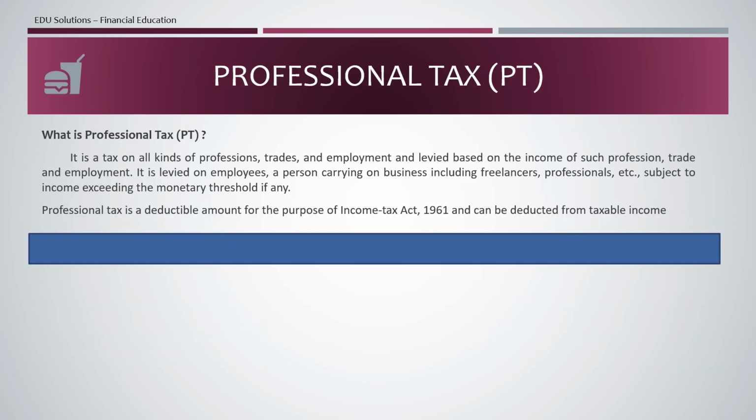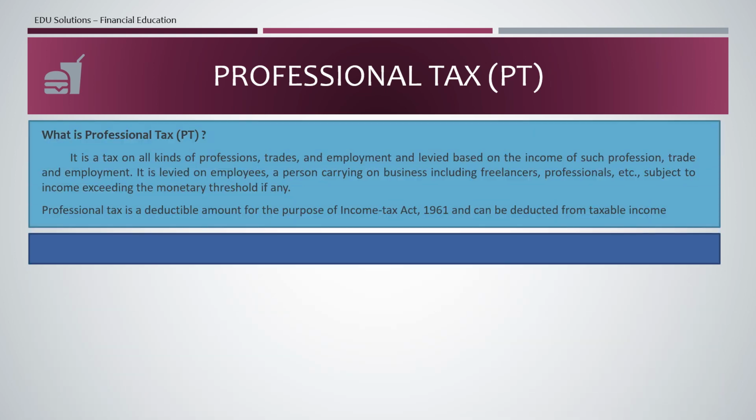You must have seen this deduction in almost all payslips. Even the lowest earning employees will have the professional tax deduction. So professional tax is a deductible amount for the purpose of income tax and can be deducted from your income. So the calculation is simple.